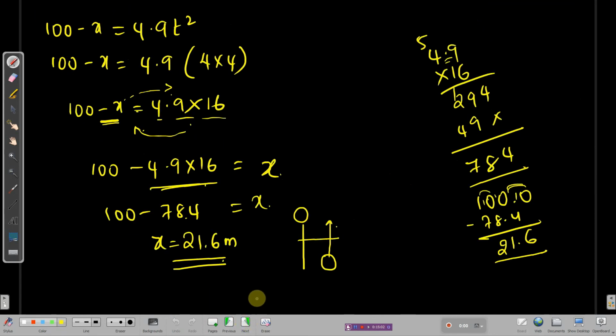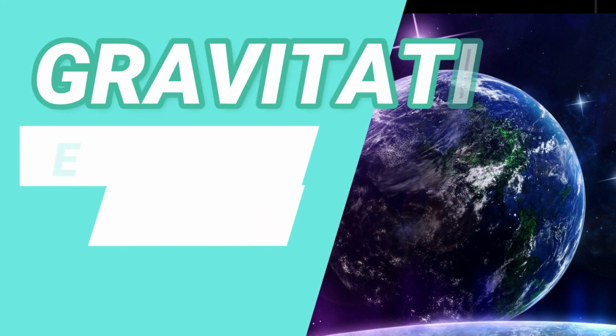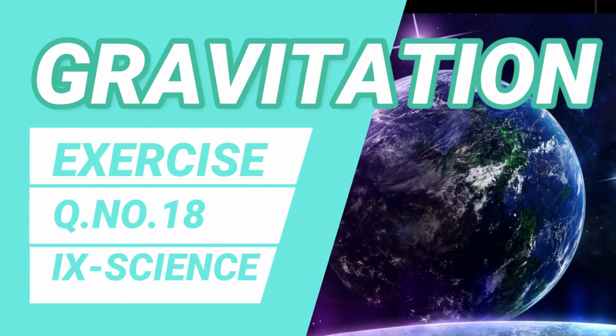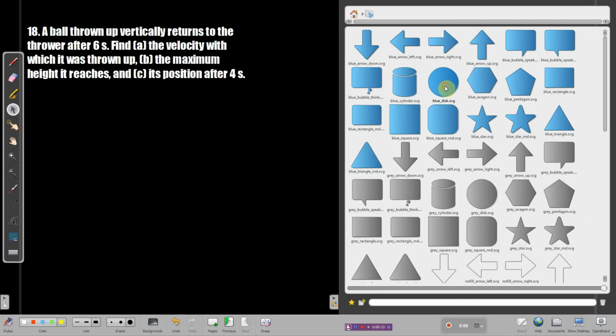And we have the last problem of this series. Let's just go on to the last problem, the 18th one. Moving on to the next question, we have the 18th question from the exercise on gravitation. We have a ball thrown vertically upwards, which returns to the thrower after 6 seconds. So you can take the balls. Let me take the shape. Here is the shape. I have the ball, and the other ball I have is this.